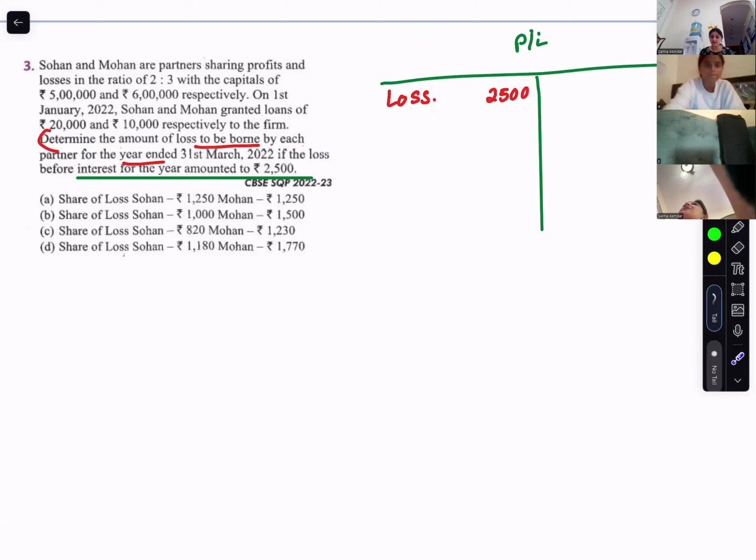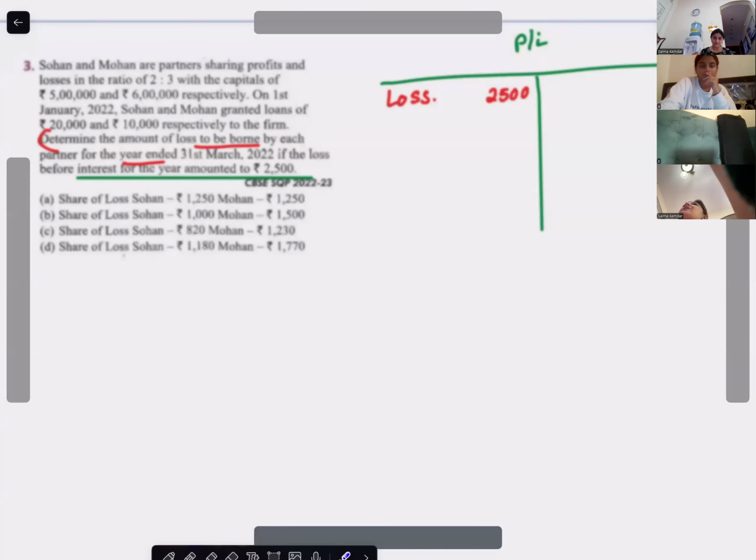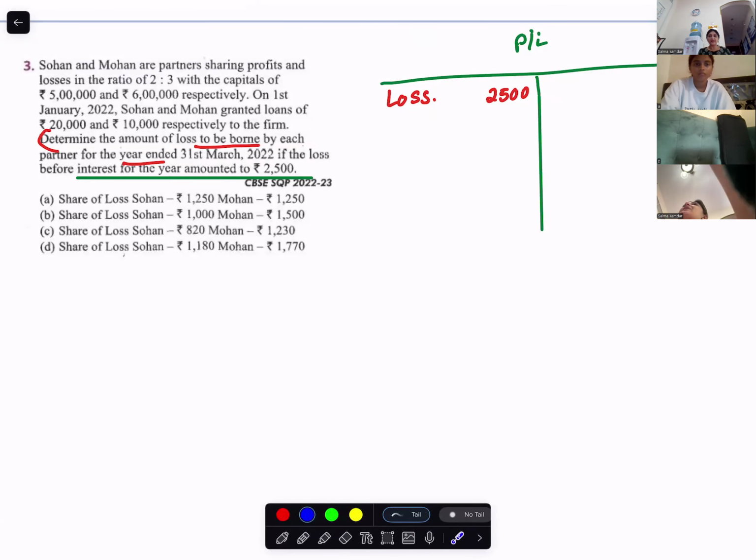Where does the profit come? In the profit and loss account. If I'm making a profit and loss account, where will the profit come? The profit will come in the credit side. And the loss? Debit side. Interest on loan? Interest on loan will come on the debit.